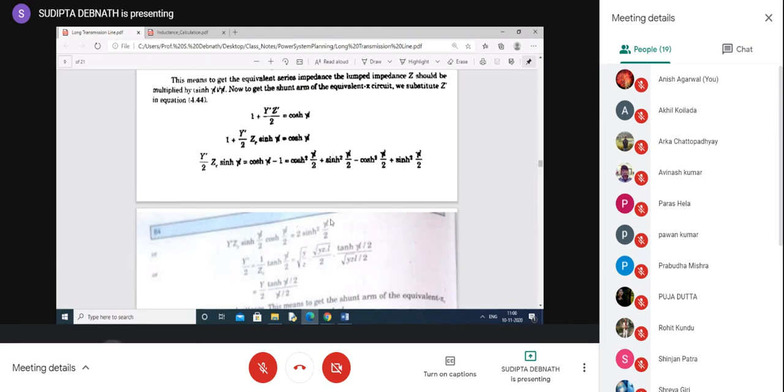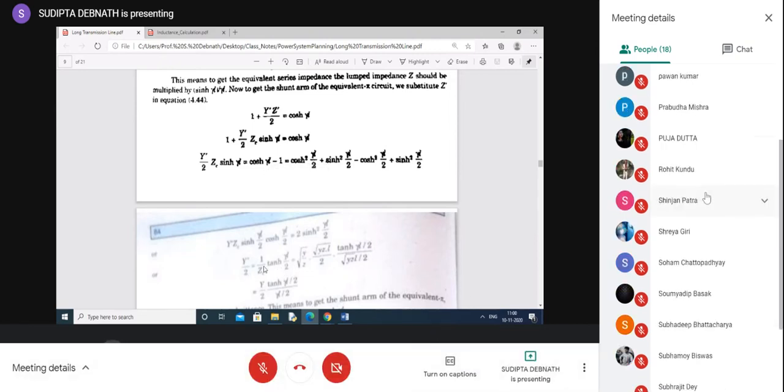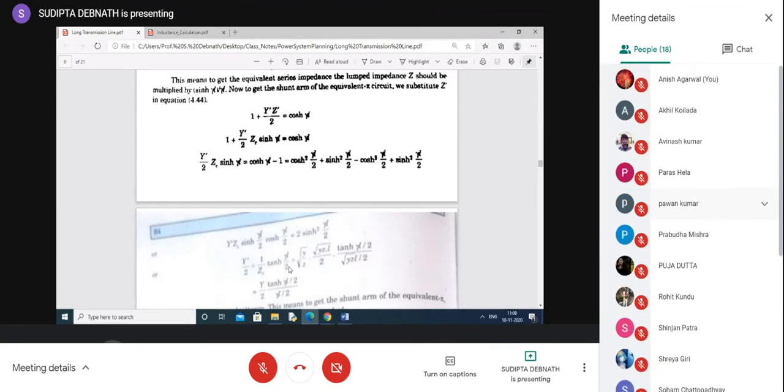Okay, from this equation we are arriving at this equation. Now one sinh gamma L by 2 and another from here get cancelled. So what you have? These two we have brought to the left hand side. So Y dash by 2 equals, we have taken Zc this side, 1 by Zc, sinh gamma L by 2, and cosh gamma L by 2 we have shifted to the right hand side. It becomes tanh gamma L by 2. So what is Y dash by 2? It is actually 1 by Zc tanh gamma L by 2.